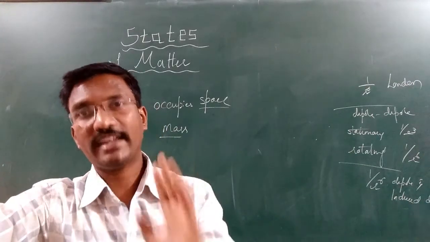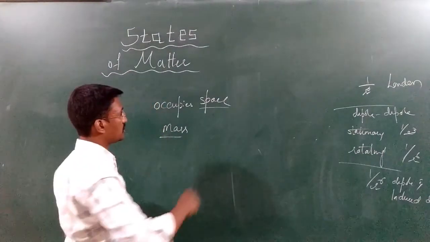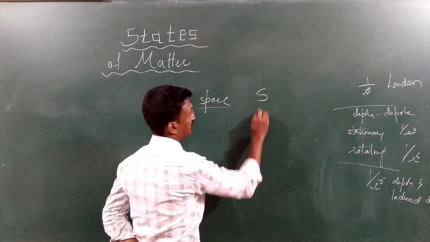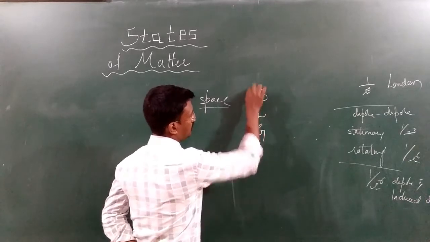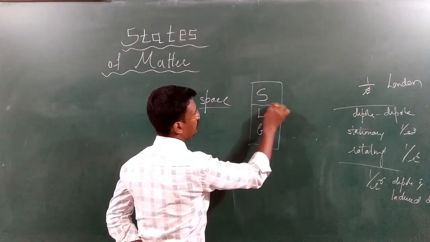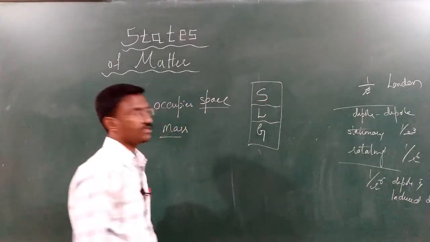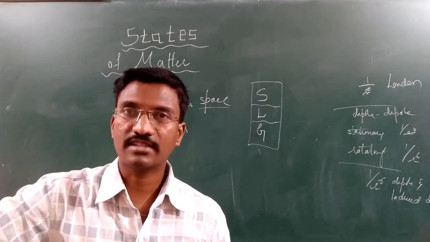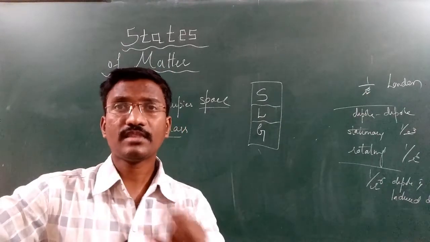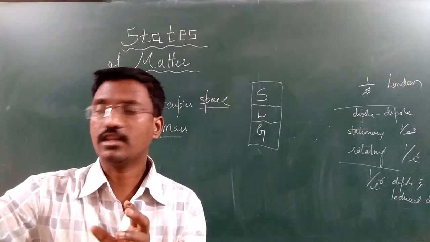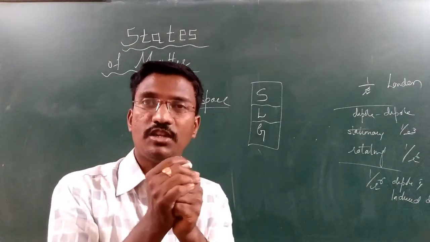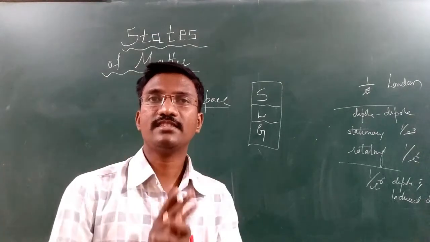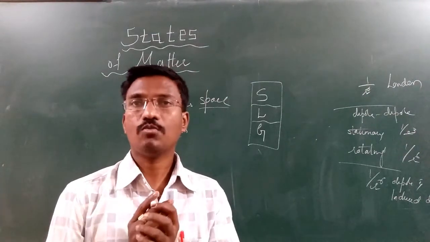No doubt, matter exists in three states, that is solid, liquid and gases. In previous education, you classified solid, liquid, gases on the basis of arrangement of the particles. In solids, the particles are tightly arranged, in liquids loosely, and in gases they freely undergo movement.